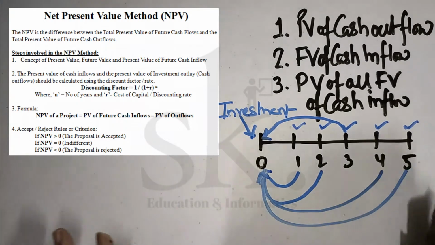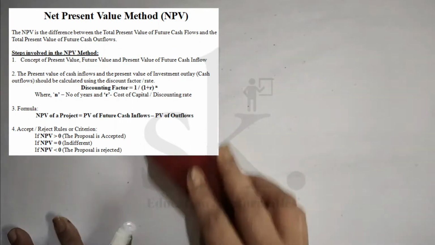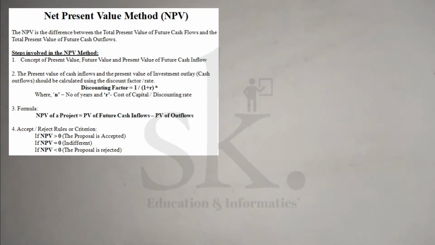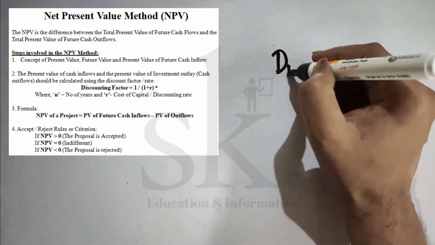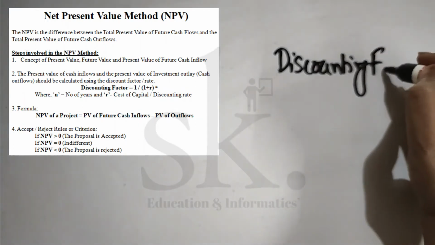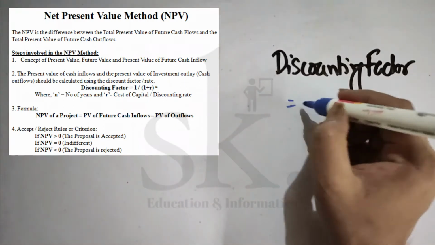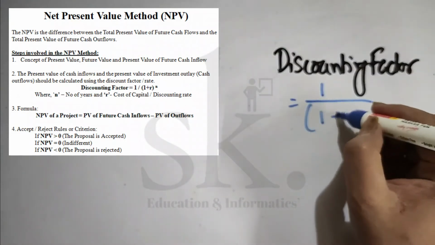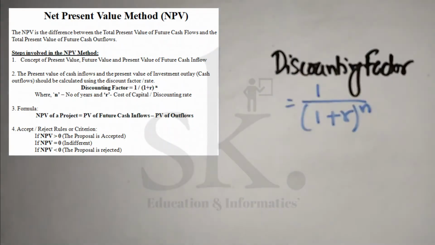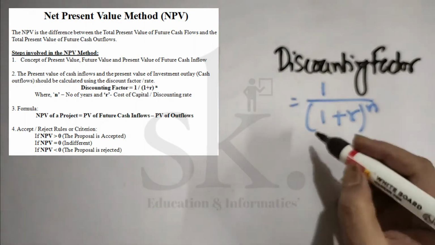The second important point which we also have discussed while we discussed concept of valuation, if you remember, is about the discounting factor, because in this particular method we require to know about the discounting factor. Now the discounting factor formula was 1 divided by 1 plus r to the power n. This was the particular formula, and we said that we use this discounting factor in order to calculate the discounting rate of say rupee 1.